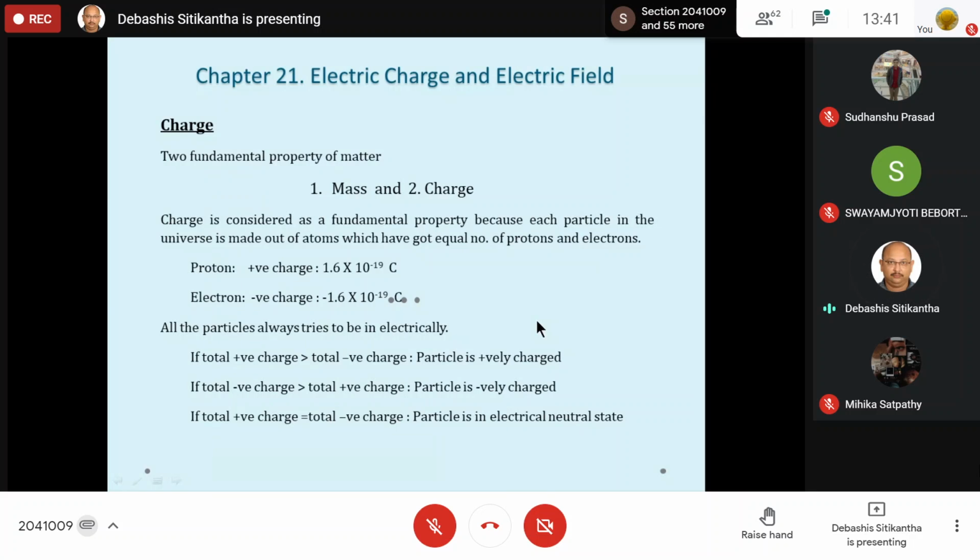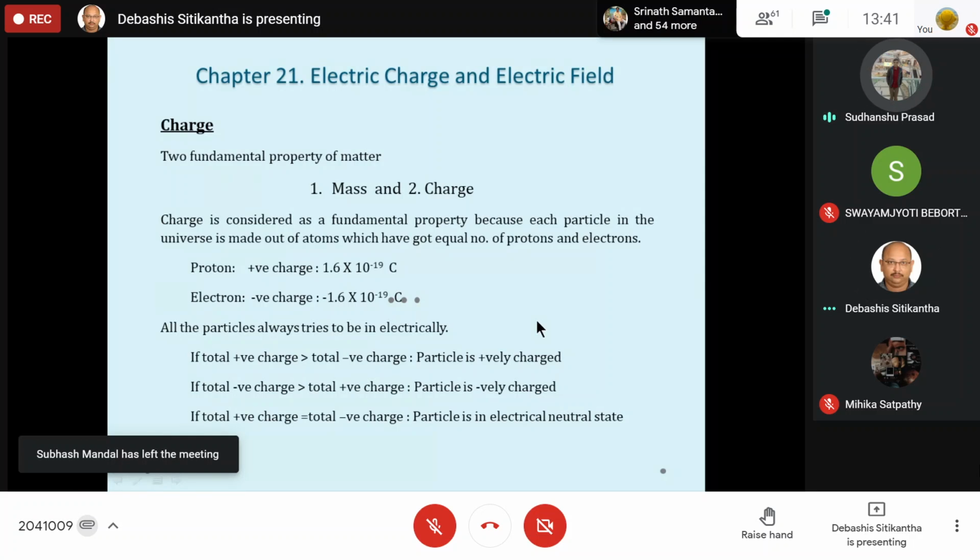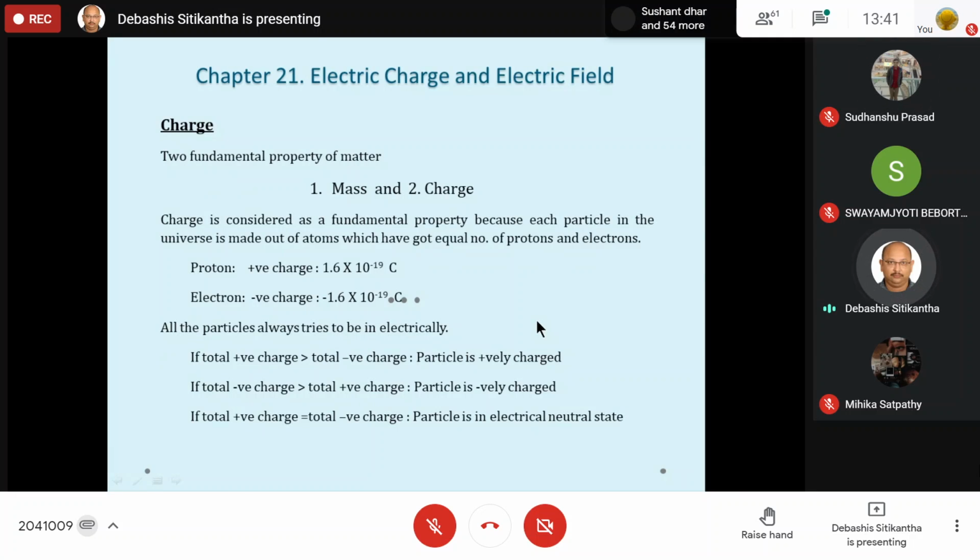Okay. Now, as I told you, the atom is made out of positive protons and negative. Yes? Sir, why not only mass is the fundamental property? Okay, fine. Let us talk about that. Why not only mass, I'm saying. Okay, I understood it. Just look over here.